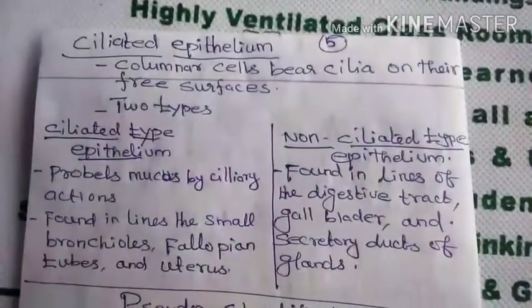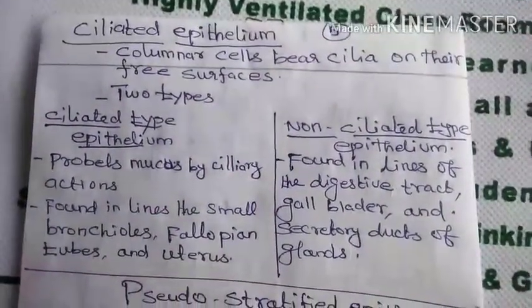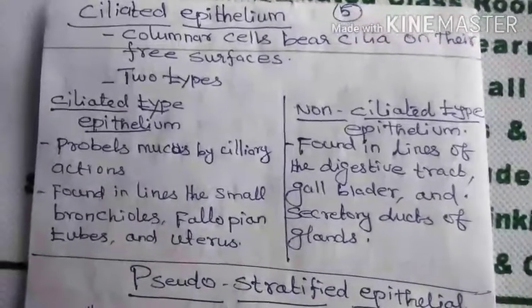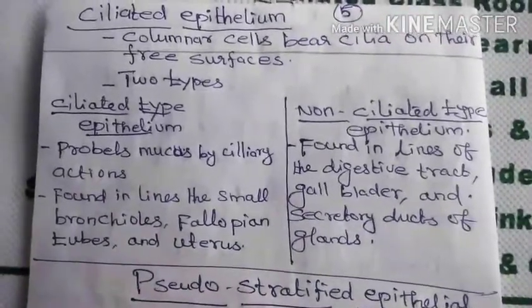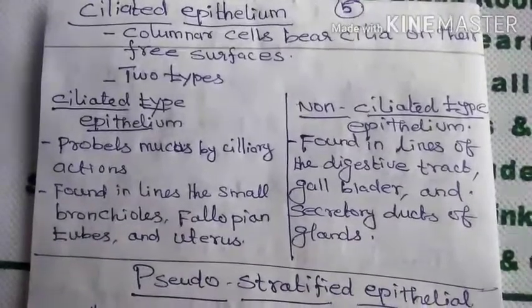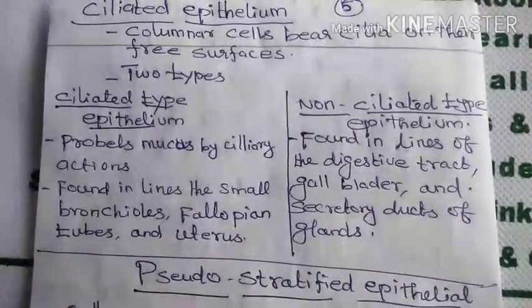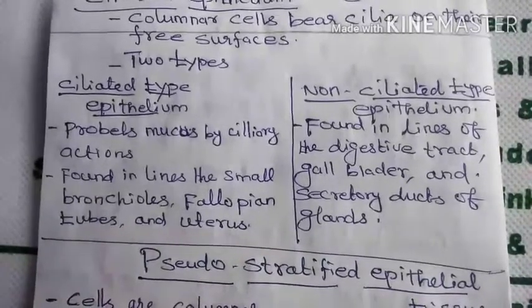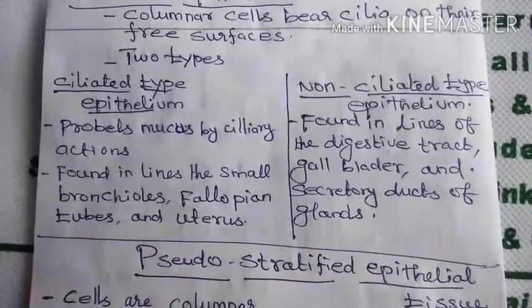So next, discuss ciliated epithelium. Columnar cells bear the cilia. Cilia means small projections on the free surface, that is called ciliated epithelium. There are two types of ciliated epithelium: first, ciliated type epithelium, and second, non-ciliated type epithelium.